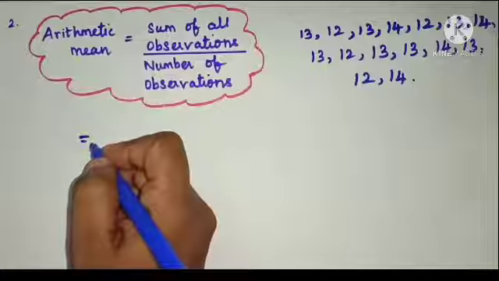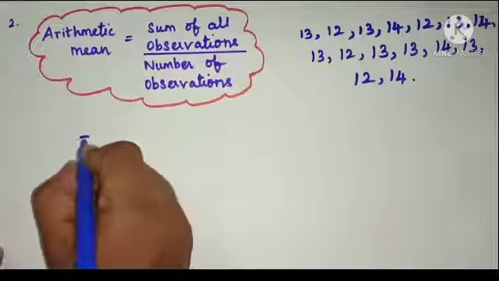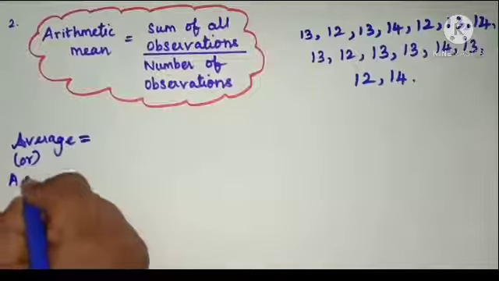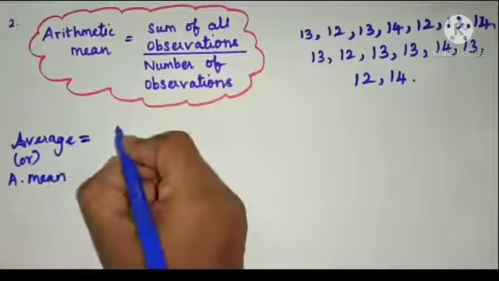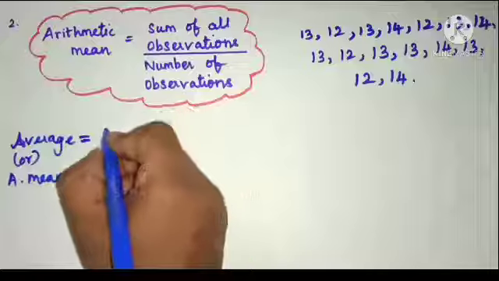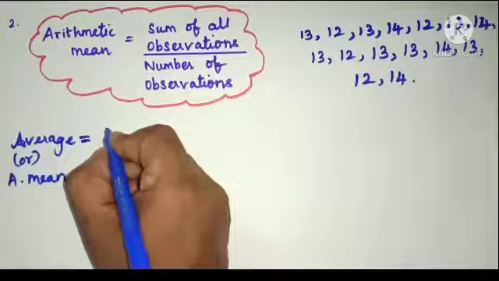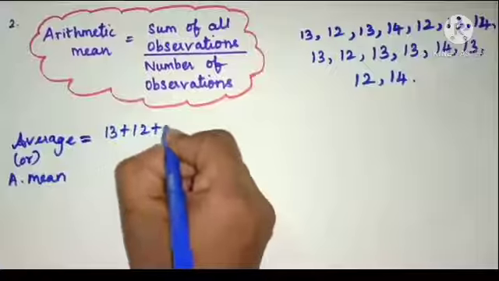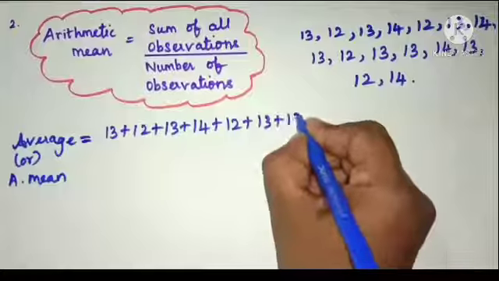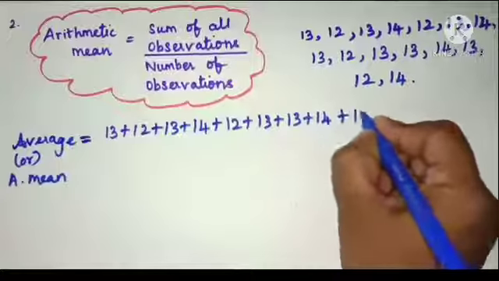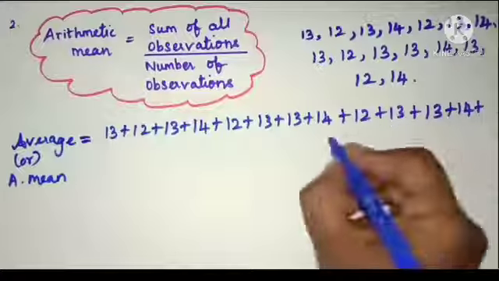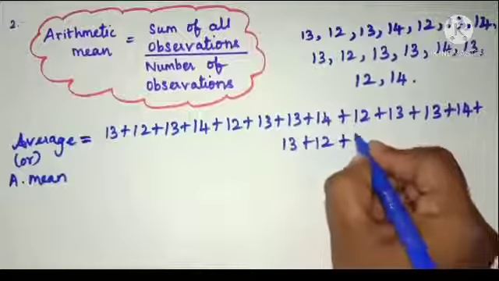Let us find the arithmetic mean or average. Arithmetic mean is equal to sum of all the observations. Here we are going to add all these values. Sum, which means addition. 13 plus 12 plus 13 plus 14 plus 12 plus 13 plus 13 plus 14 plus 12 plus 13 plus 13 plus 14 plus 13 plus 12 plus 14.